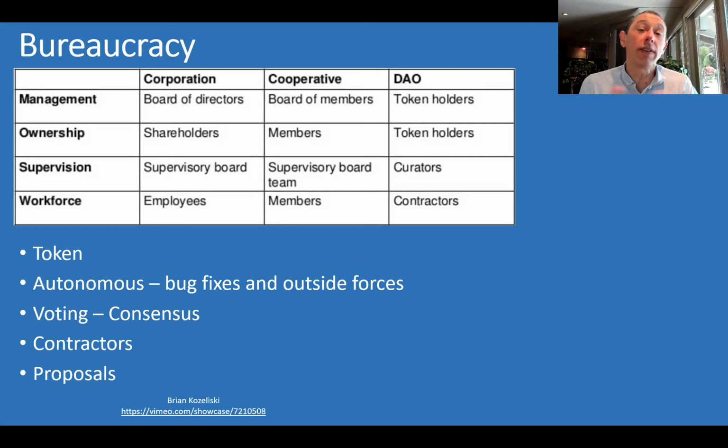So the way you do this is people that hold the tokens have votes, right? And you have to say, hey, I want to fix this bug, and everyone has to vote on it. And that doesn't always happen, that a known bug gets fixed. Sometimes it's voted against, right? Contractors, again, are awarded their contract through voting. Proposals can vary, right? So you don't want to just have people bombarding you with a bunch of nonsense proposals. So there are rules built into the blockchain of this computer program to handle proposals also.